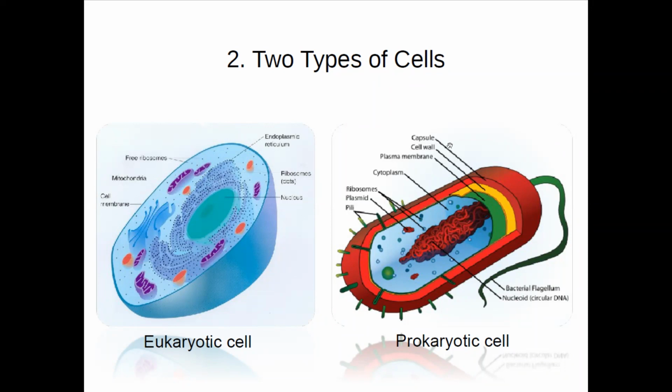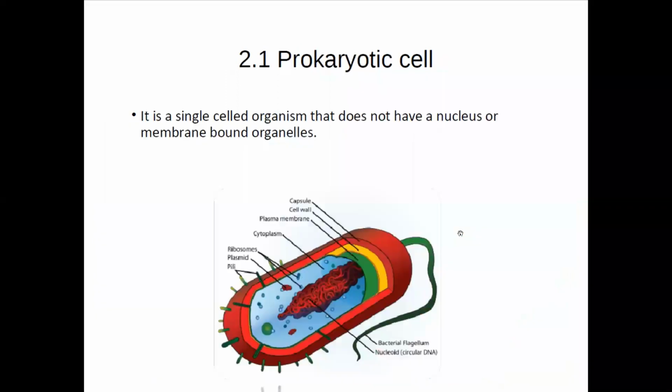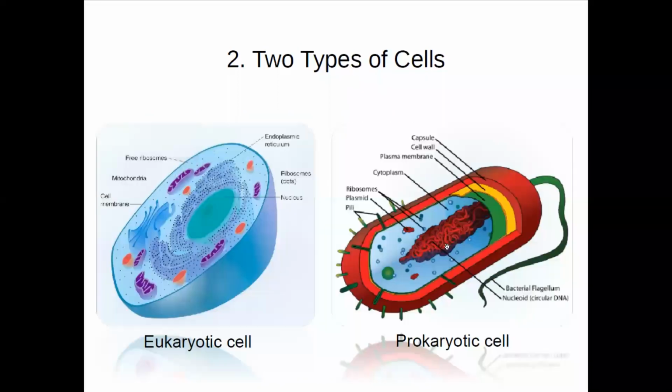And this is the structure of the prokaryotic cell. This is the primitive one. The red portion is the capsule, the second one is the cell wall, and the third, green portion is the plasma membrane. So you can say the prokaryotic cell wall is much more developed. Three layers are present, but in the eukaryotic cell only one layer is present. But the interior portion is somewhat primitive, not as advanced as that of the eukaryotic cell. Ribosomes, plasmids, and other organelles are also present in this particular type of organism.